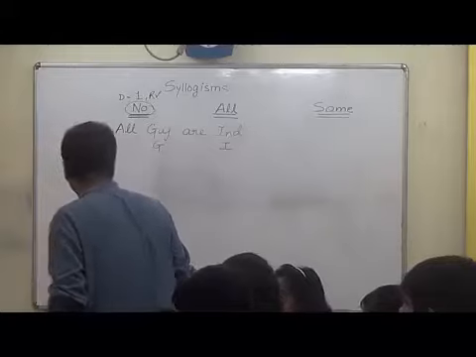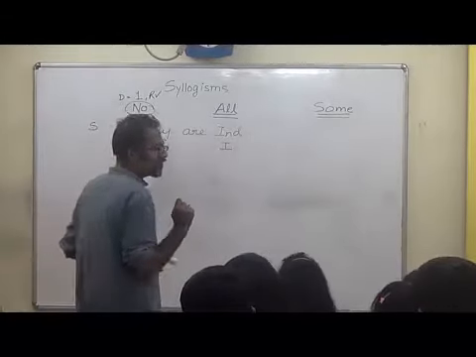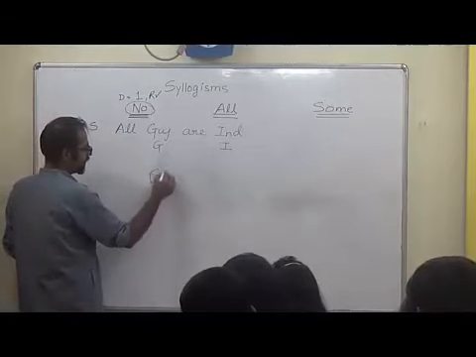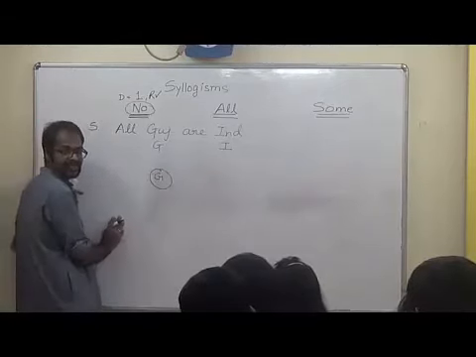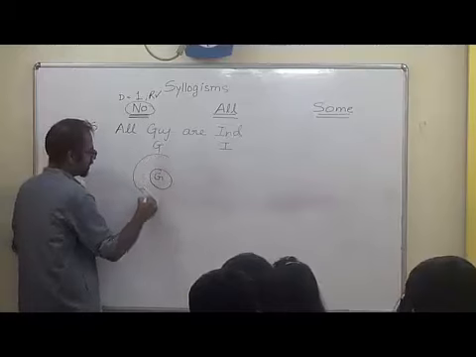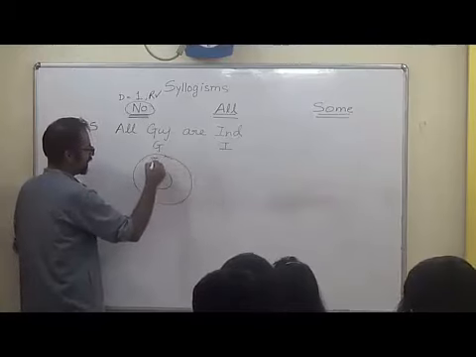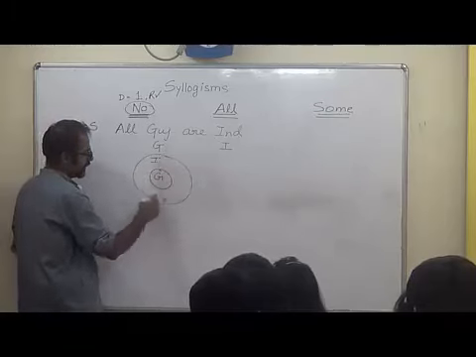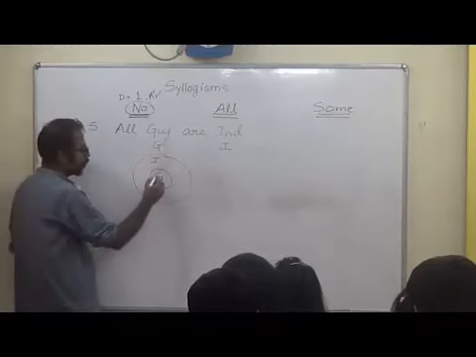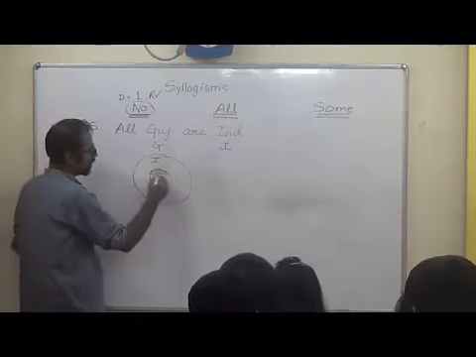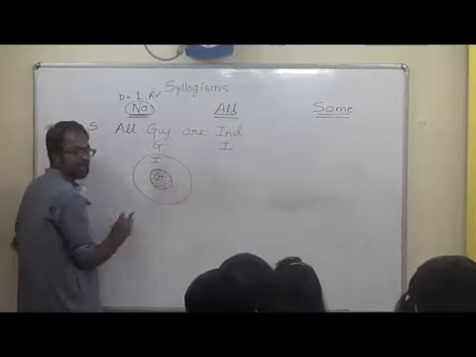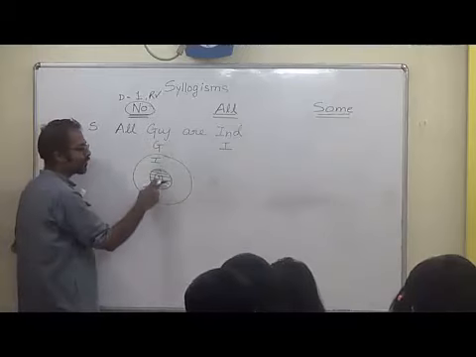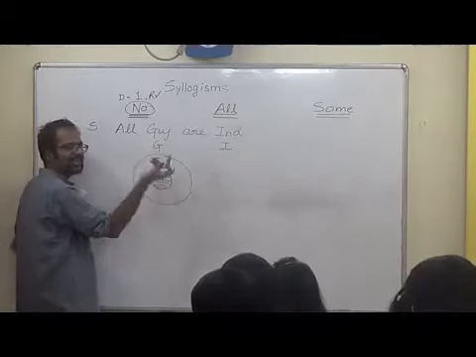Okay. The most popular diagram which most of us would have made is that we would have made a set showing the Gujaratis. We would have made a bigger set saying Indians. So whoever is a Gujarati, that is whoever is inside the smaller circle, automatically comes inside the larger circle. So whoever is a Gujarati has to be an Indian.